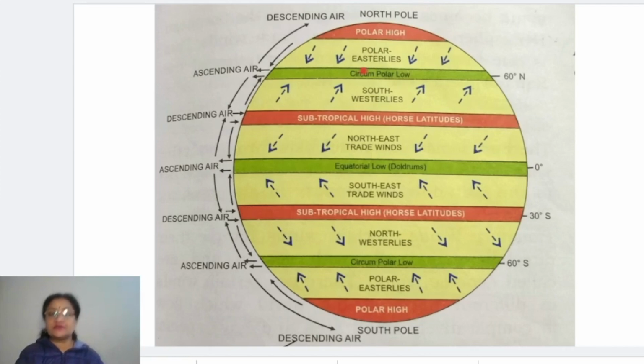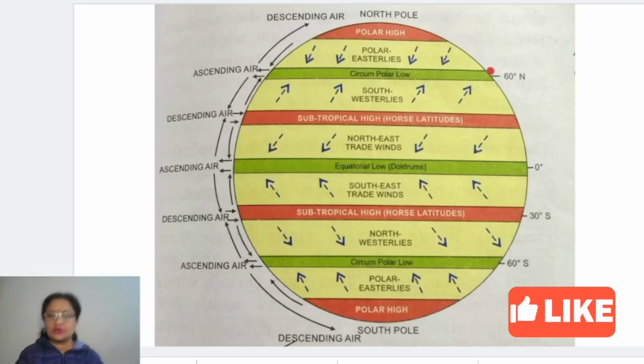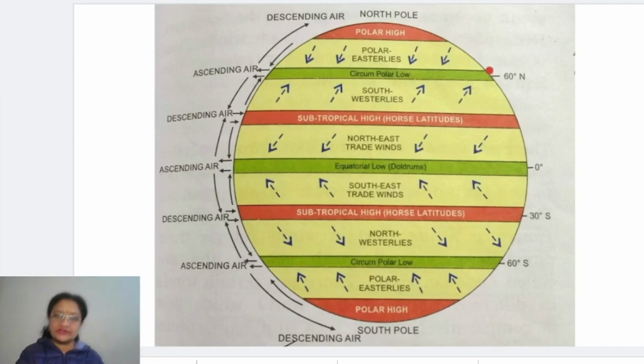Clear? Next comes the circumpolar low pressure belt, in the north and south. It lies between almost 60 degrees north to 65 or 70 degrees at most, that is, 60 to 70 degrees north and 60 to 70 degrees south latitudes. This is called the circumpolar low pressure belt. And the last one is the polar high pressure belt, and it covers the polar region. You can see here on both sides. When it is in the north, it is the north polar high pressure belt, and in the south it is called the south polar high pressure belt.